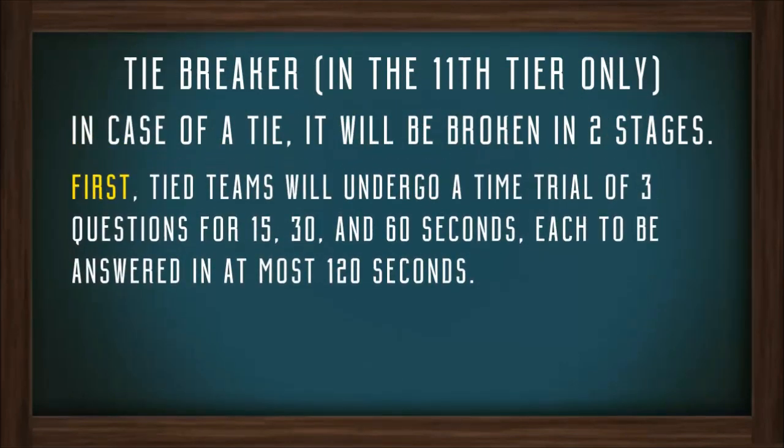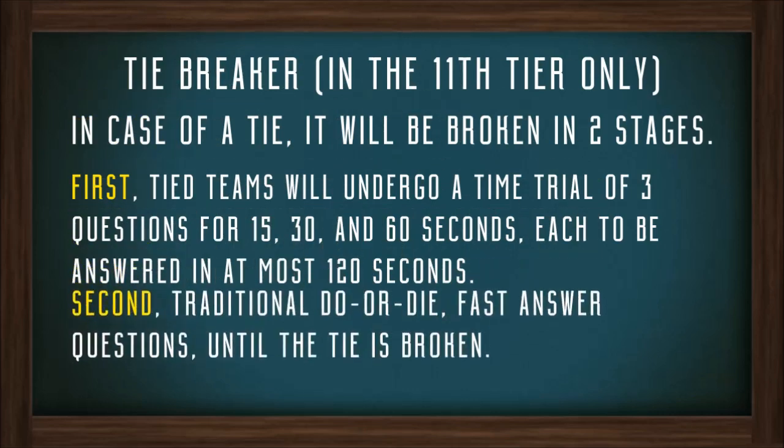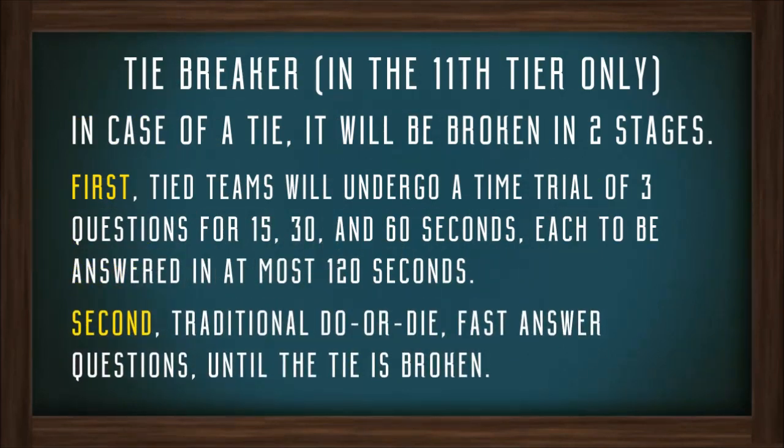First, tied teams will undergo a time trial of 3 questions for 15, 30, and 60 seconds each, to be answered in at most 120 seconds. Second, traditional do-or-die fast answer questions until the tie is broken.